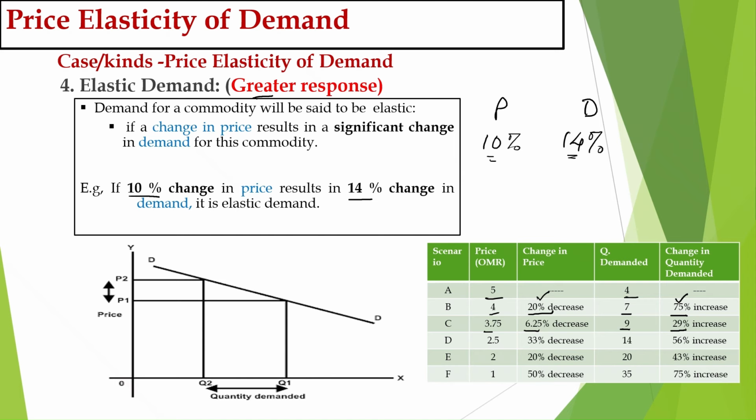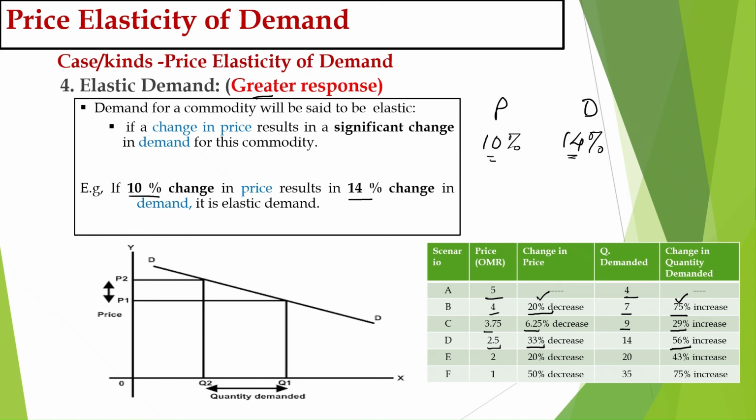It is elastic demand. Again, from 3.75 price falls to 2.5, which means a 33% decrease in price results in a 56% increase in demand. 56 is more than 33. So the percentage change in demand is more than the percentage change in price. It is elastic demand. Fourth one.